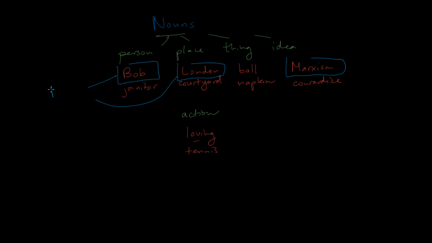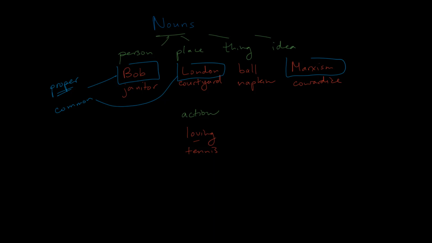And a proper noun is a specific person, place, thing, idea, or action. Whereas a common noun is a general person, place, thing, idea, action, and so on. So a proper noun is always capitalized, a common noun is typically not.